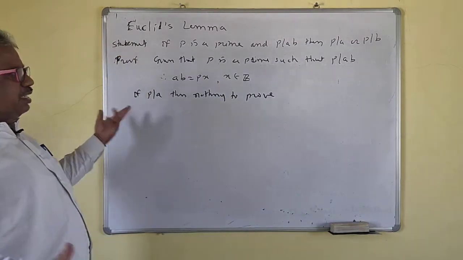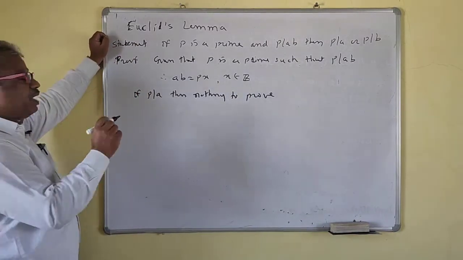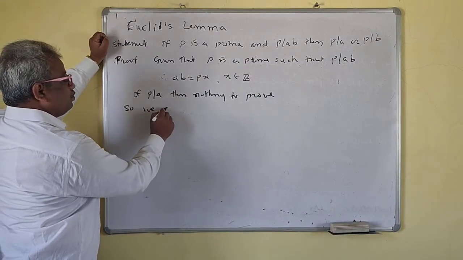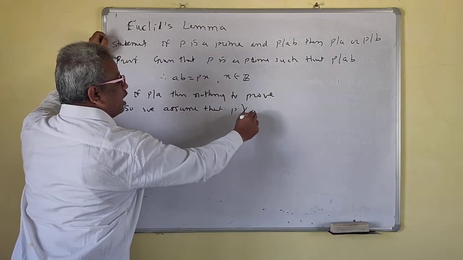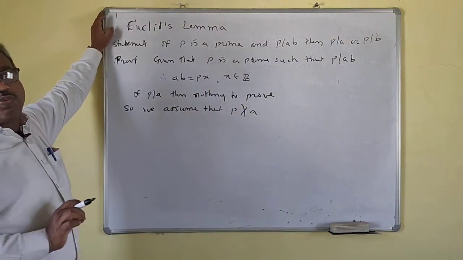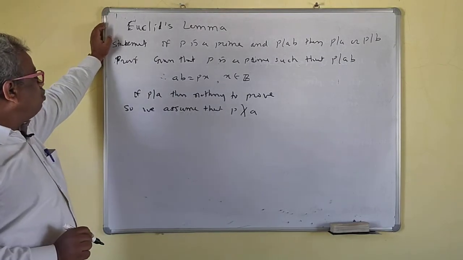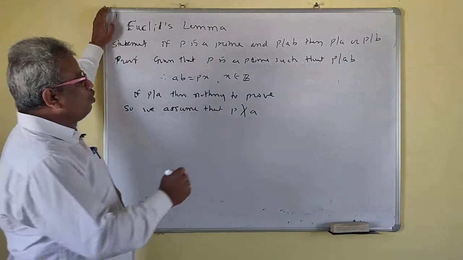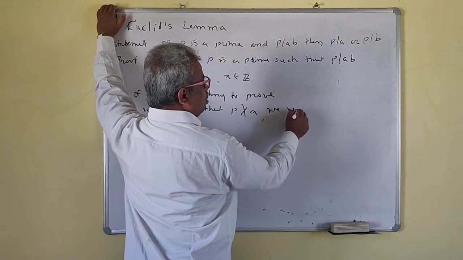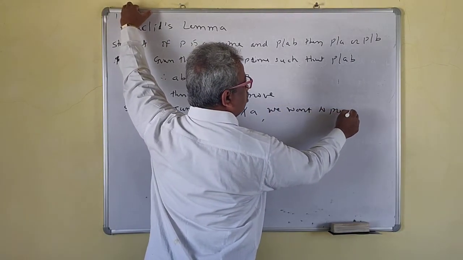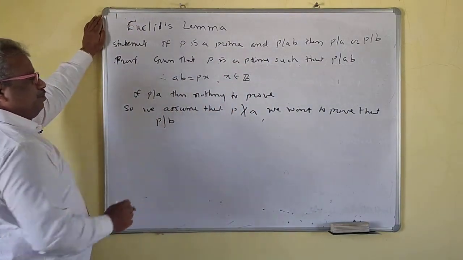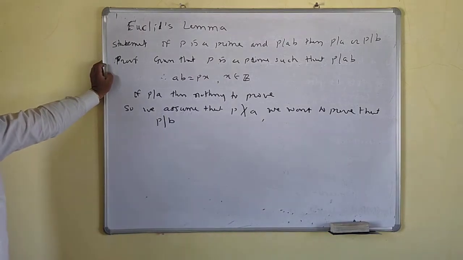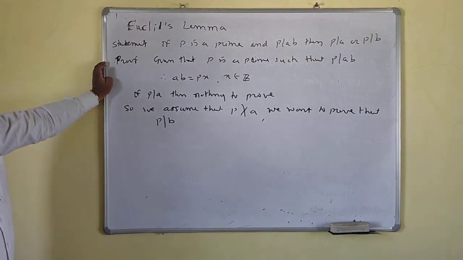So we assume that P does not divide A. Then we must prove P divides B. We want to prove that P divides B. So with the help of P divides AB, we have to prove P divides B.